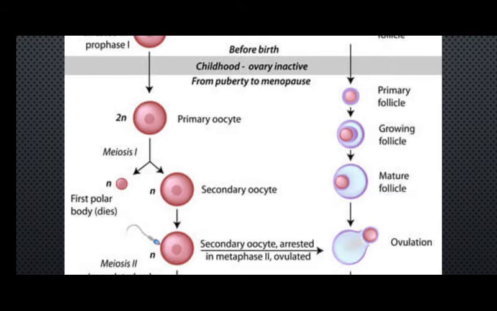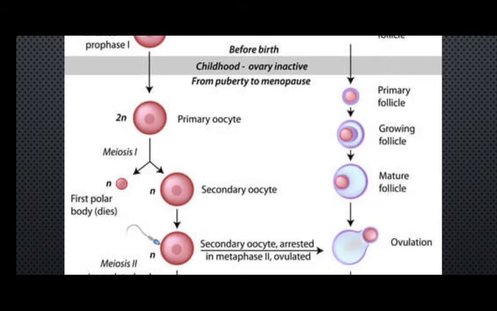The primary oocyte is a diploid structure, so after meiotic 1 division it will have two cells, each having a haploid set of chromosomes. In a normal meiotic division it is supposed to divide equally into two cells. Whenever we talk about cell division, we consider that the cells formed are near equal in size, mass and form, right?